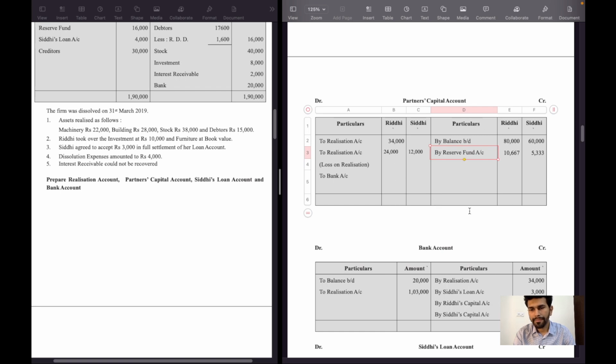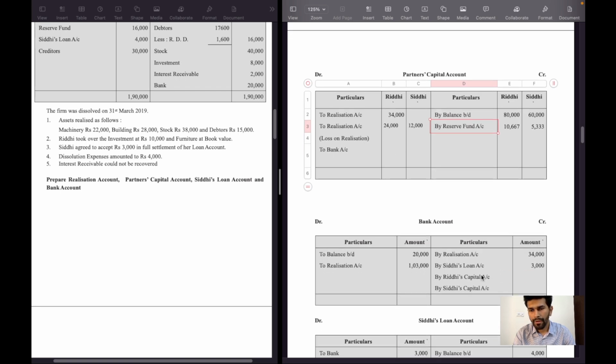Then we have to close the partners' capital accounts. Credit side of both the partners is higher. So Riddhi's amount total is 90,667 and Siddhi's amount is 65,333.